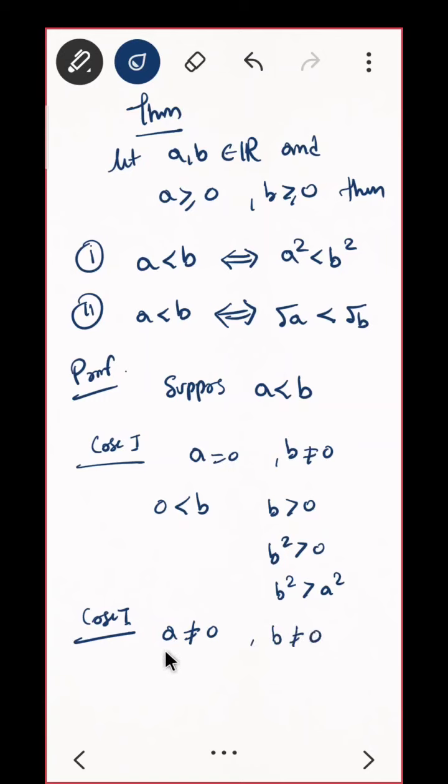That means what? You are given with A is less than B and your A is positive. Can I multiply both sides? That is A square will be less than AB. Do you agree? And the sign will not change, that is, less than will not change into greater than. Why? Because your A is positive. Can I do that?